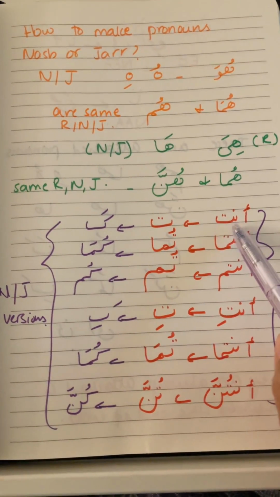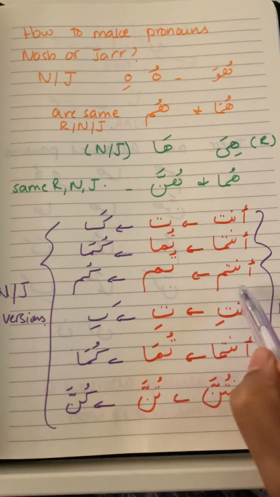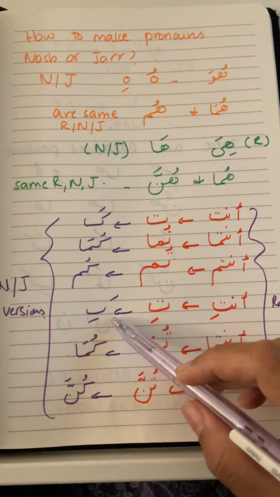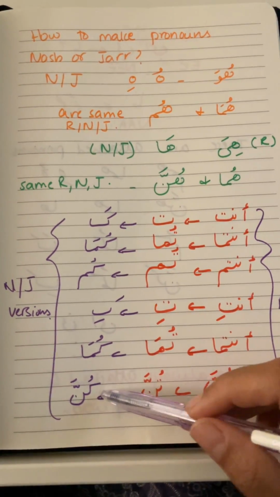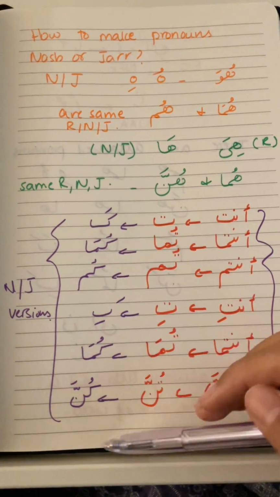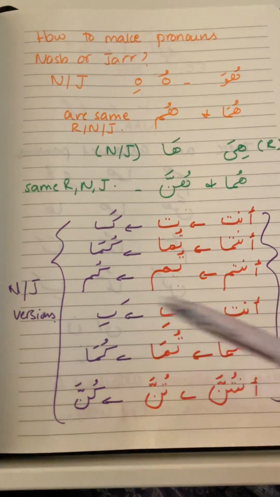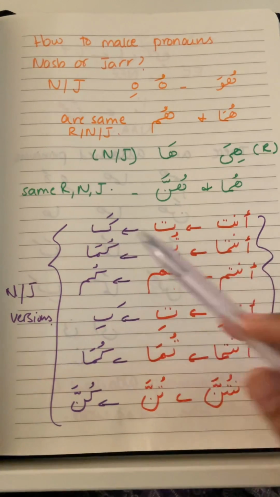Just one thing to remember, this ta is converted into a ka. So the attached version of anta is ka, antuma is kuma, antum is kum, anti, you guessed it right, is ki, antuma is kuma, and antunna is kunna. So ka, kuma, kum, ki, kuma, kunna, these are the attached pronouns, and these attached pronouns are the nasab and jar versions. Anta is you and ka is the attached version of it.